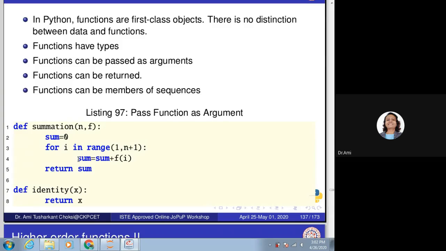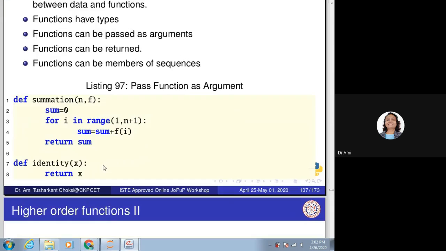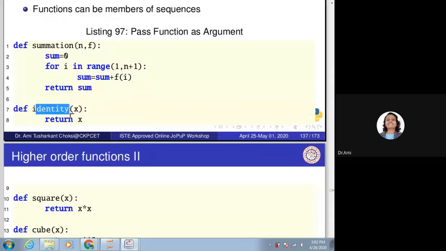What we are doing is sum is equal to sum plus f of i. Now what is this f? This f can be the function identity. It can be square. It can be cube. So is it going to consider identity or square or cube or all?